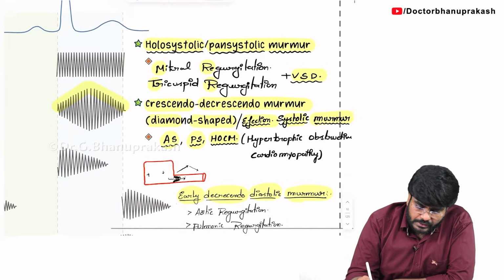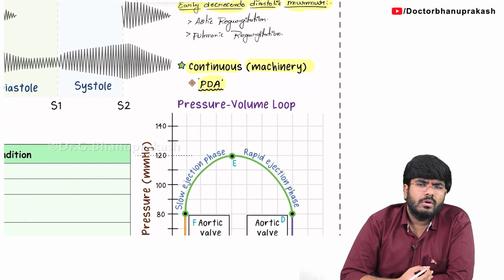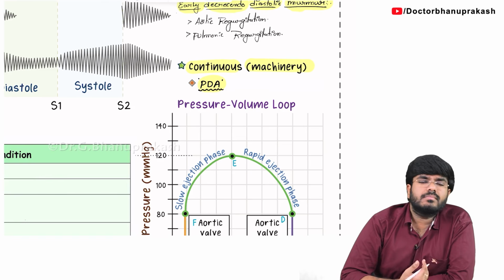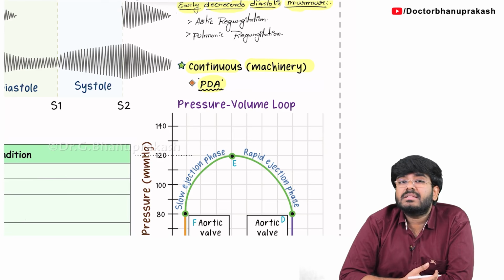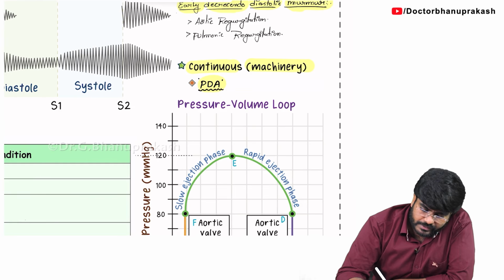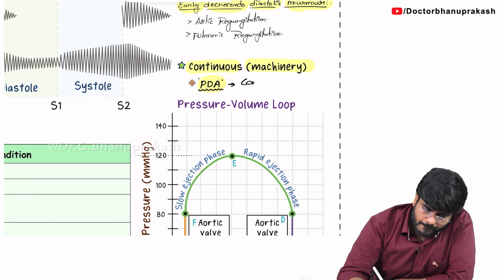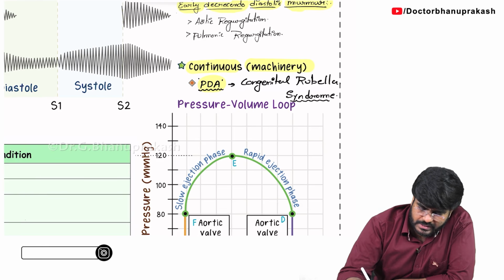Now, is such patent ductus arteriosus going to happen right now in me? Can I get the patent ductus arteriosus right now? No. Patent ductus arteriosus is a congenital condition, a childhood condition. Who is going to get this patent ductus arteriosus? The answer is the babies who have congenital rubella syndrome. The babies who are suffering with congenital rubella syndrome will have this patent ductus arteriosus.